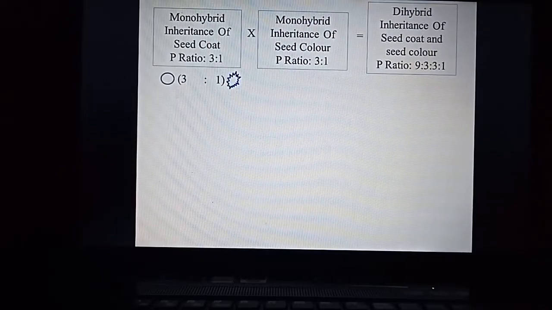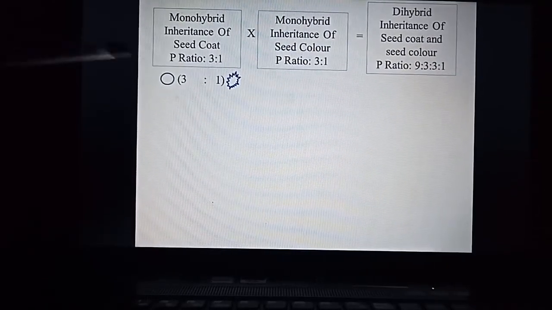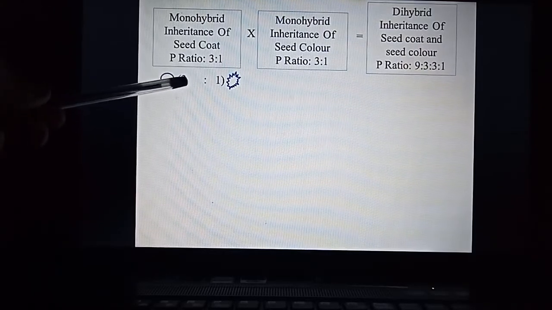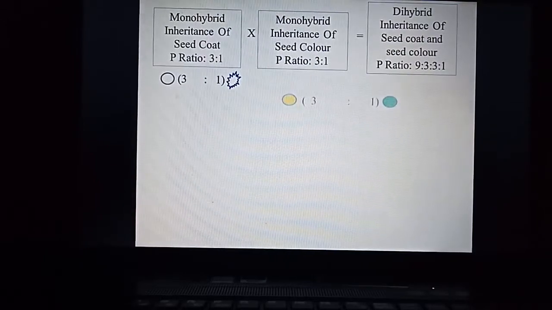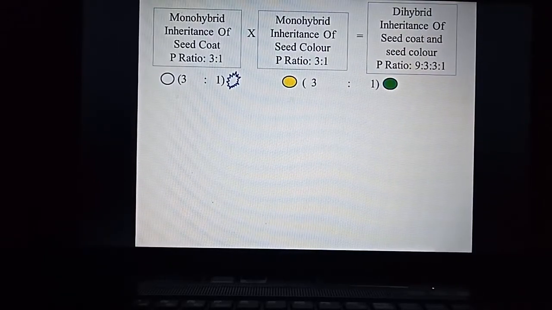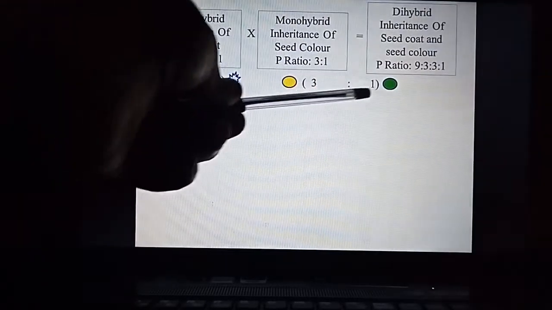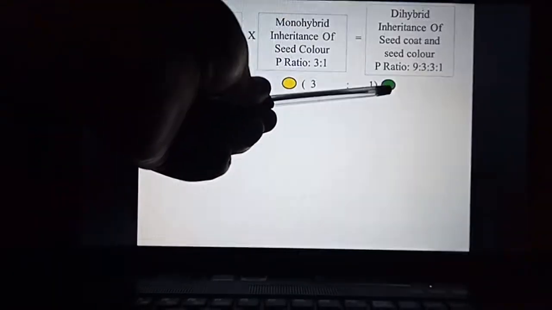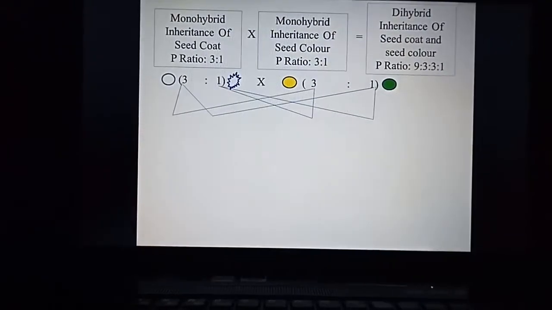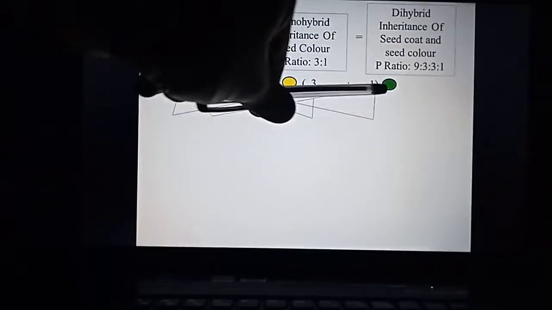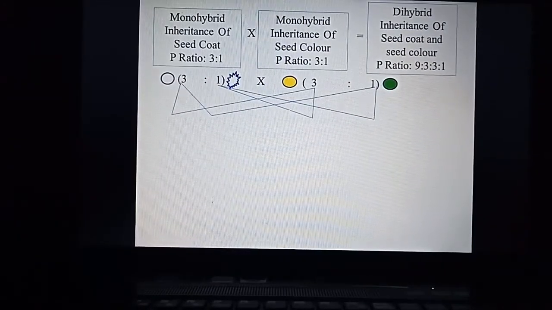So here the monohybrid inheritance of seed coat has phenotypic ratio 3:1. And similarly for this, the monohybrid inheritance of seed color is 3:1. Color one is yellow and the other is green. So now what I am doing is I am just multiplying these two brackets, right?